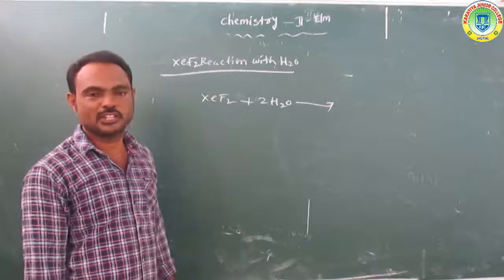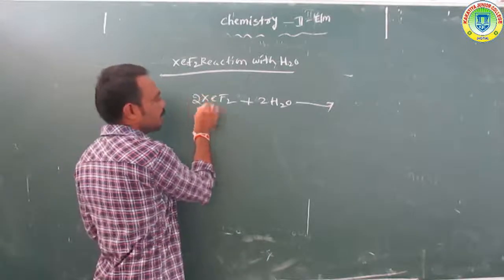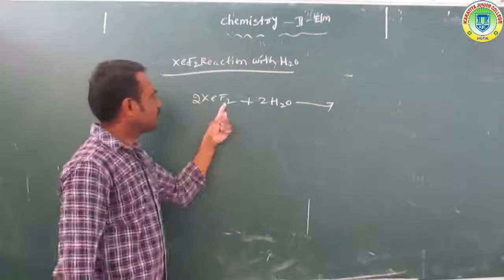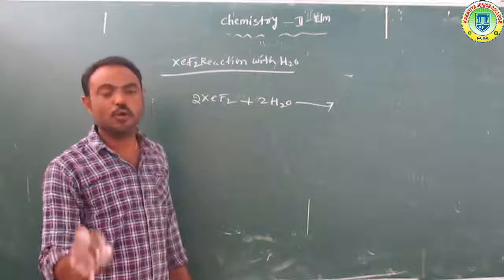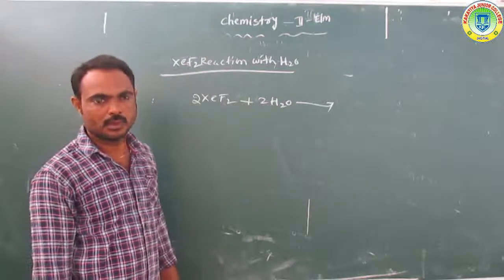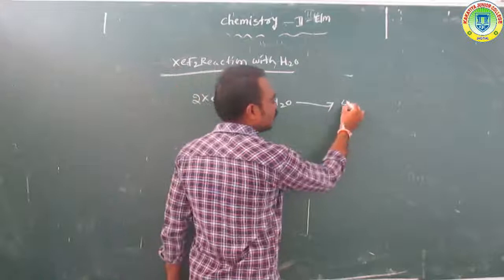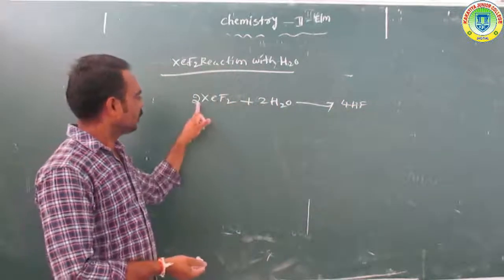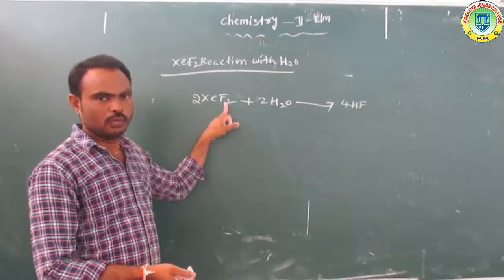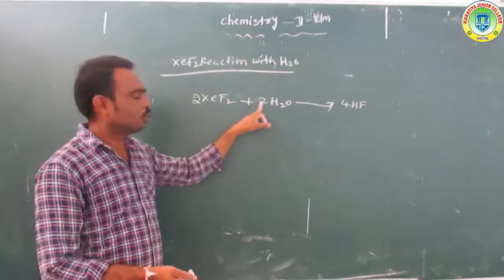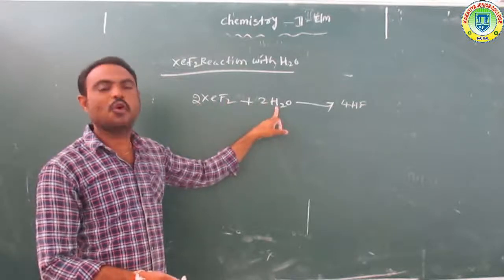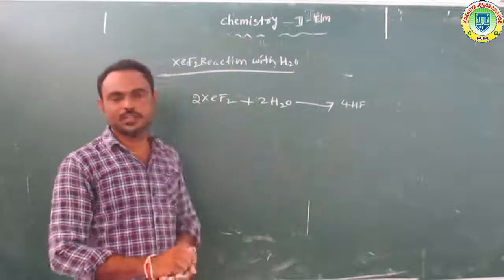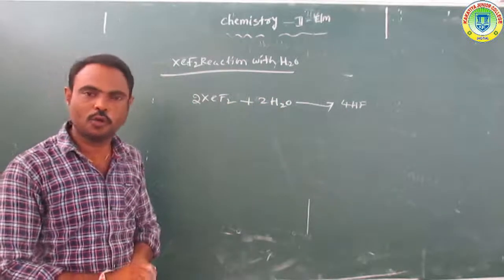To form in this reaction mainly 2F2, 4 fluorine atoms, and 2H2, 4 hydrogen atoms, total to form 4HF, hydrogen fluoride.